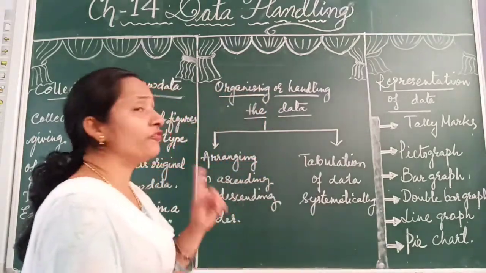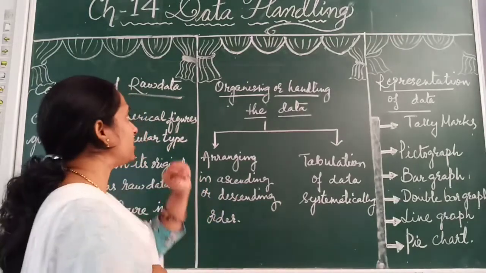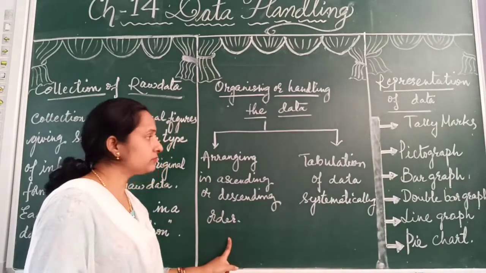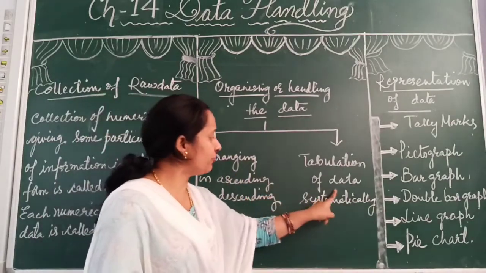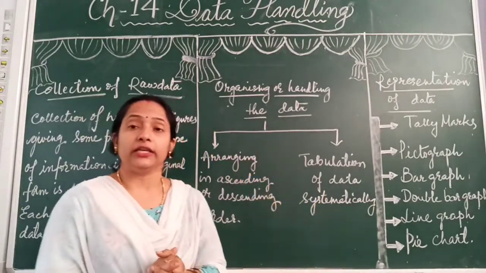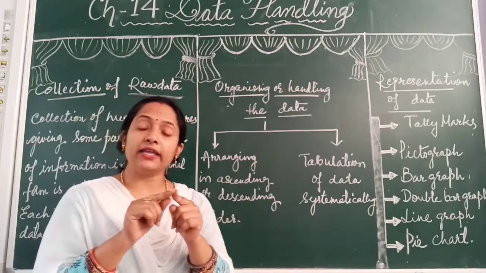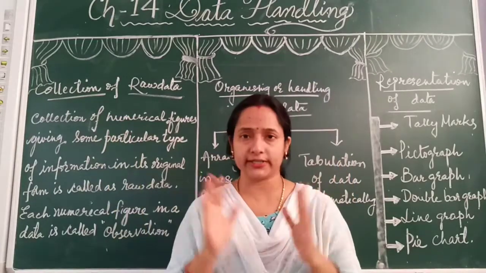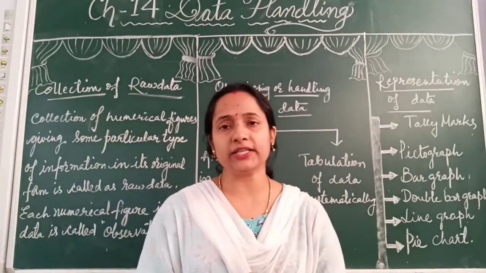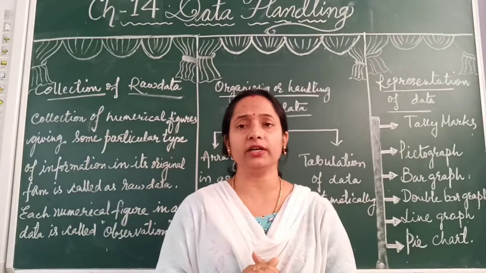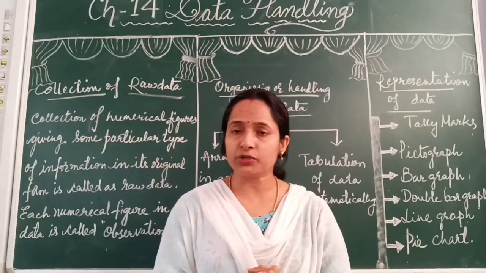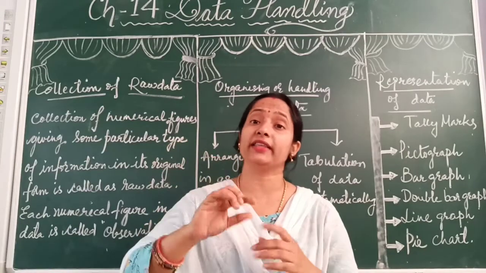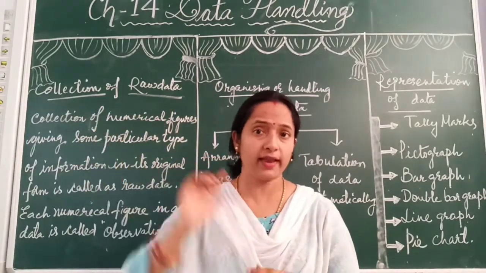The organizing of raw data can be done in two methods: arranging in ascending or descending order, or tabulation of data systematically. If you arrange the students' marks in ascending order, the least mark will come first, then the next highest, and the highest scored marks will be at the end.